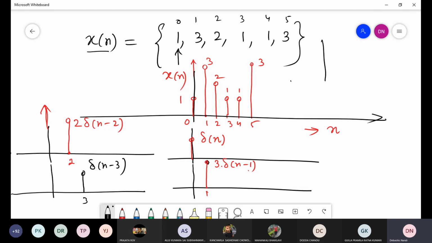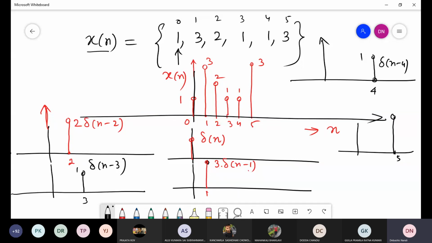Then another sample you will get here at n is equal to 4. The value is 1. N is equal to 4. This will be delta n minus 4. Value is 1. So delta n minus 4, and before it delta n minus 3. And finally, again at n is equal to 5, suppose another sample is there. And this is 3 delta n minus 5. Okay. Since the value is 3 and it is situated at n is equal to 5.